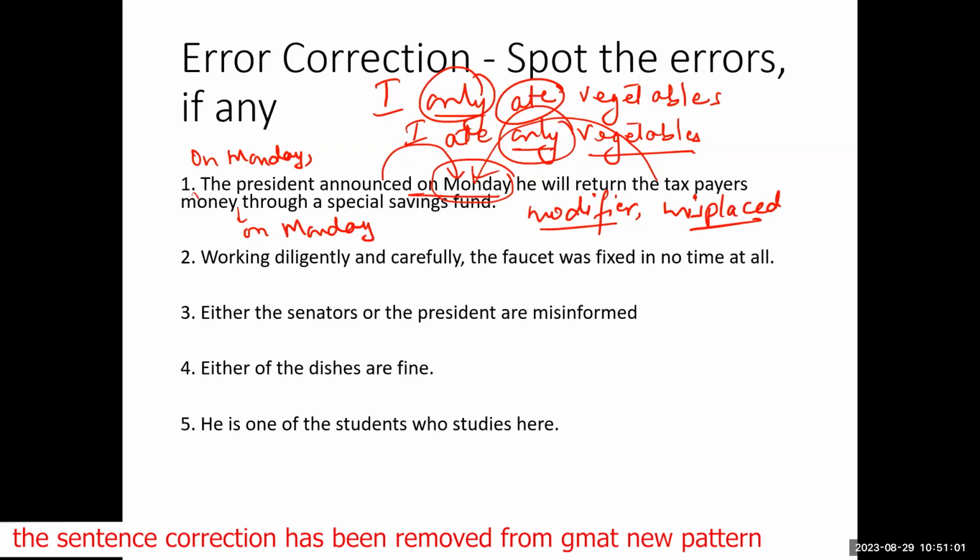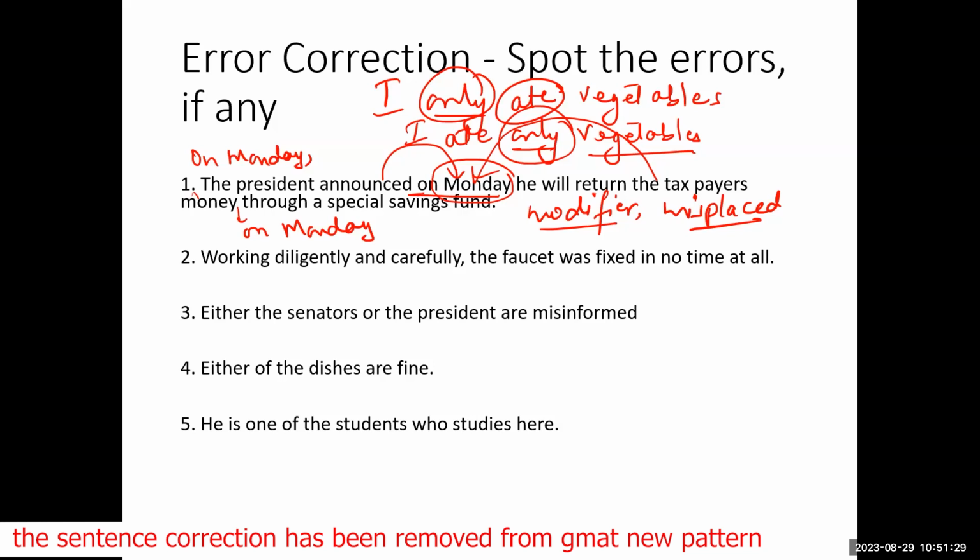I did not eat any fruits. I did not eat any chapati, rice, or soup, or other things. So everything changes. The meaning entirely changes with the placement of the modifier. So it is important that you get the modifier placed in the proper position. Now, there are so many examples that we can discuss, but right now this is just a trial session. I just wanted to make you aware that this is a concept that is tested a lot.